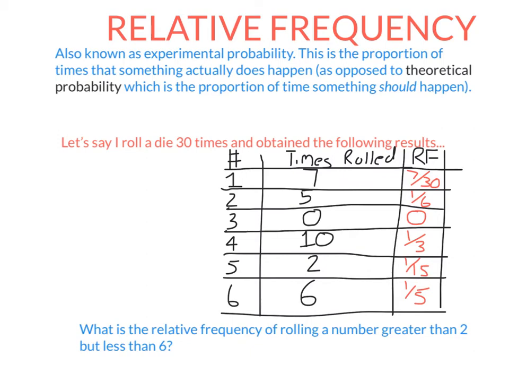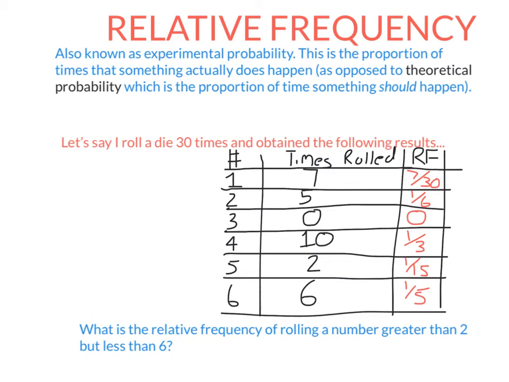Relative frequency is important for times when we can't calculate probabilities easily. So for example, if I wanted to know the probability that a blue car will pass the intersection outside my house between 3 and 4 p.m., it's very hard to find the probability of that. The theoretical probability of that is really hard. It's so much easier if I just look at the proportion of times that it happens. That's why relative frequency is important.